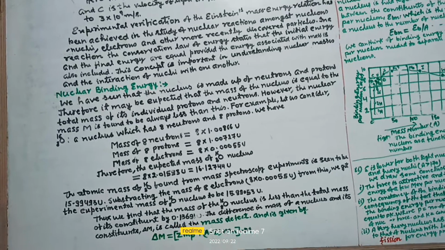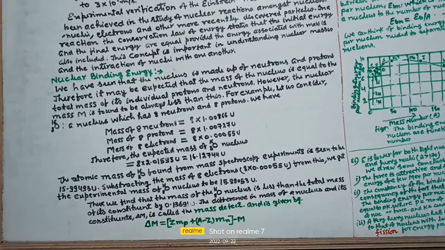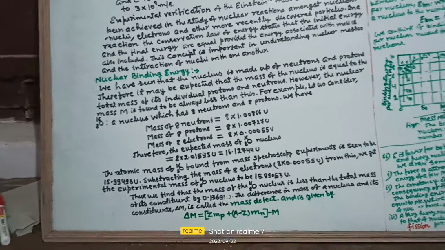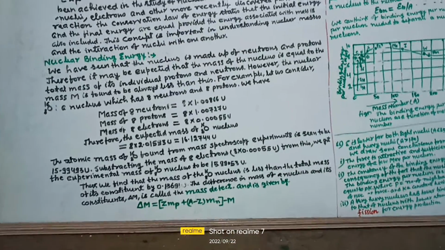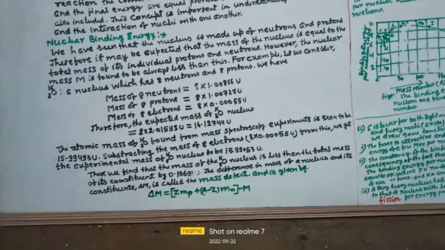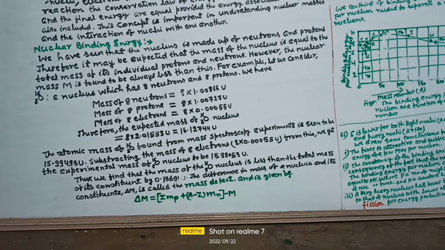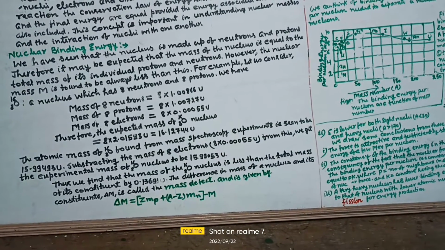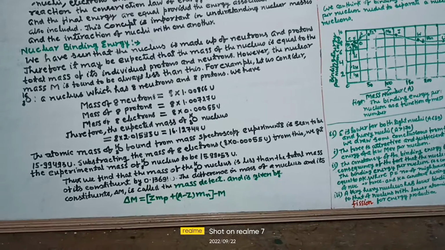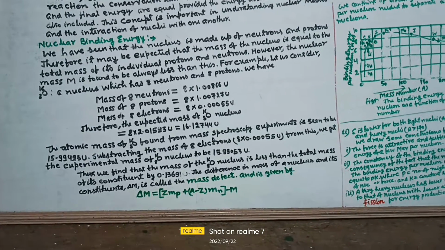Therefore, the expected mass of the oxygen-16 nucleus = 8 × 2.01593 unit = 16.12744 unit. The mass of oxygen-16 found from mass spectroscopy experiments is seen to be 15.99493 unit.